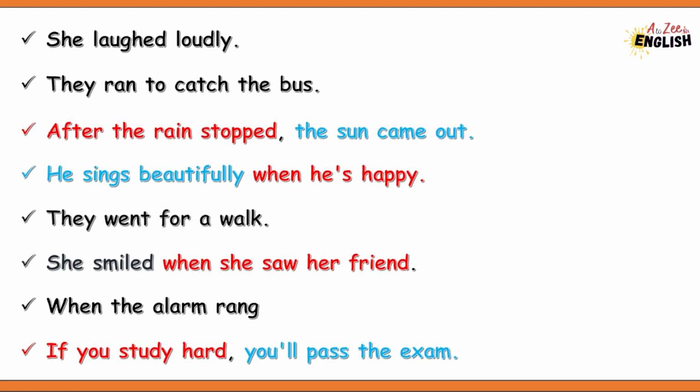She went for a walk. She smiled when she saw her friend. "When the alarm rang" is a dependent clause. All these examples have a subject and a verb.